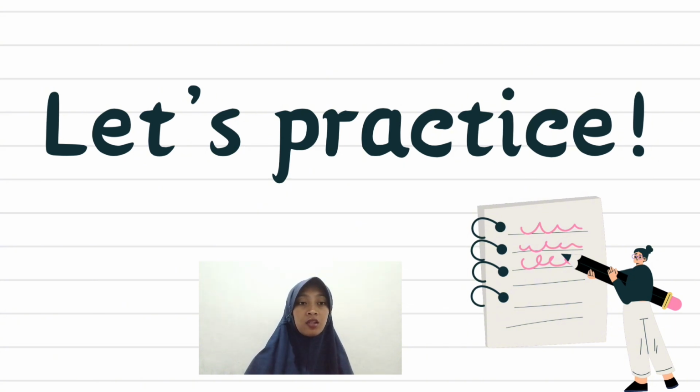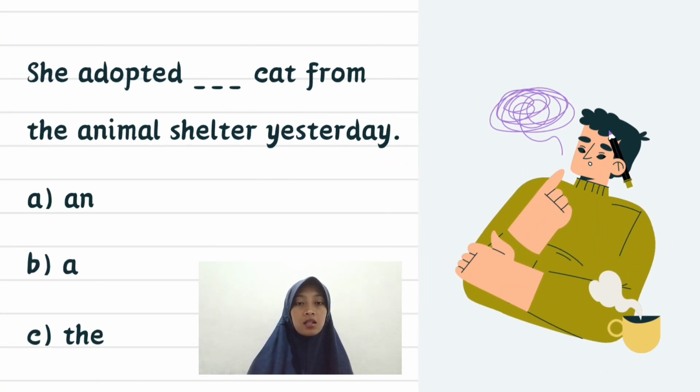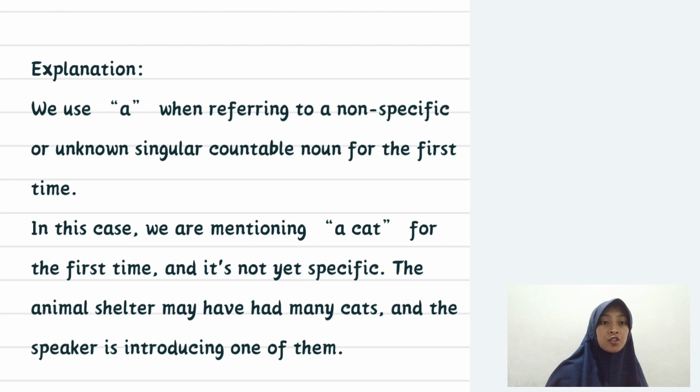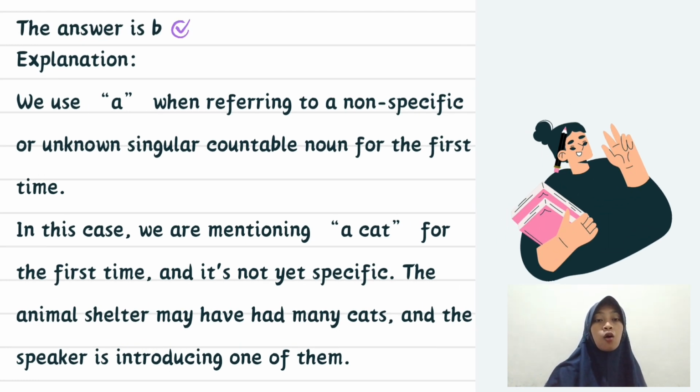Now let's practice together. Exercise number 1. She adopted blank cat from the animal shelter yesterday. Which one is correct? A, an, B, a, C, the. The answer is B, a cat. Why? Because cat begins with a consonant sound, the k sound. Also, it's the first time we mention this cat, so it's not specific yet. That's why we use a.